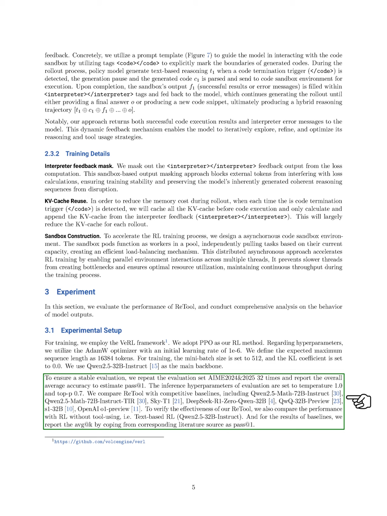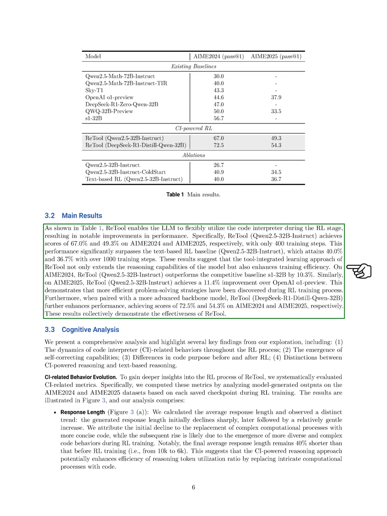2.5-32B-Instruct model as our backbone and repeat evaluations 32 times to ensure stable results, reporting the average accuracy for pass at 1. We compare ReTool against several competitive baselines and also against a text-based RL model to assess its effectiveness. Our main results show that ReTool allows the model to effectively use the code interpreter during the RL stage, leading to significant performance improvements.